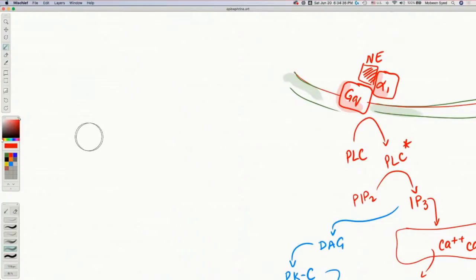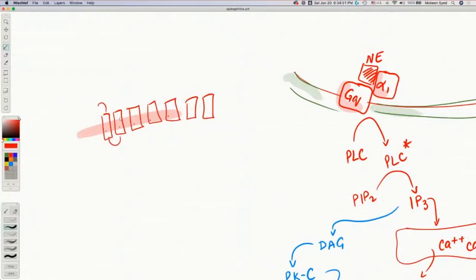These proteins on the cell membrane are serpentine proteins. That means they look like a snake and they have 7 coils like a snake in them. So 1, 2, 3, 4, 5, 6, 7. And the protein looks like this. We call it a serpentine protein because it looks like a snake. Let's see if I can make a snake here.